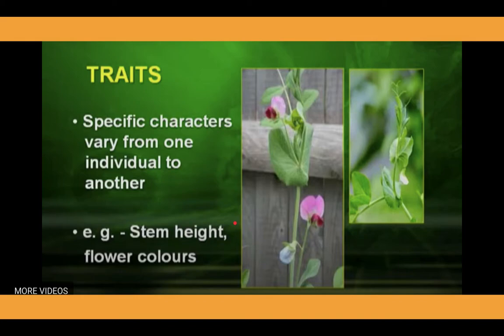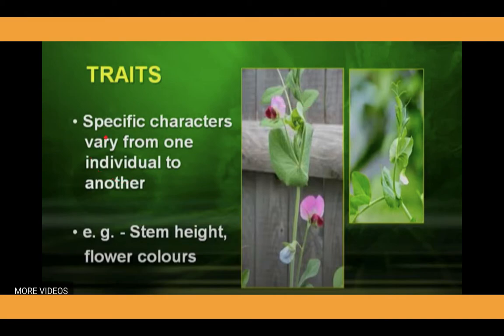Now, the next important term to understand genetics is traits. That term will be used frequently during the explanation of this chapter, and in the coming classes of the chapter heredity and variation.